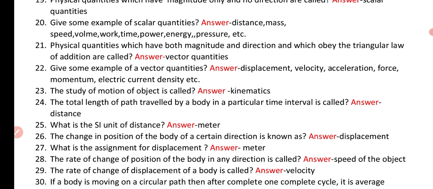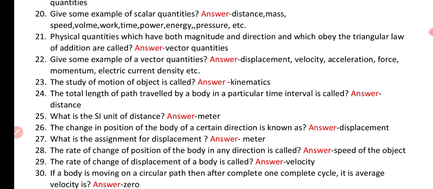Question number 26. The change in position of a body in a certain direction is known as. Answer: displacement. Question number 27. What is the SI unit of displacement? Answer: meter. Question number 28. The rate of change of position of a body in any direction is called. Answer: speed of object.